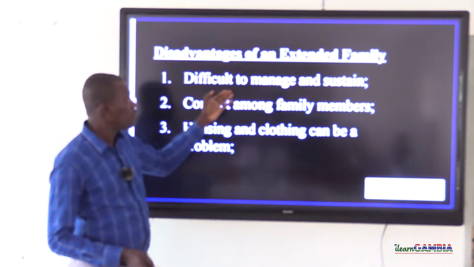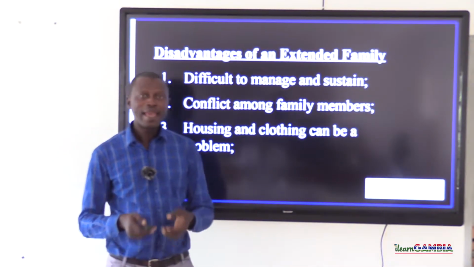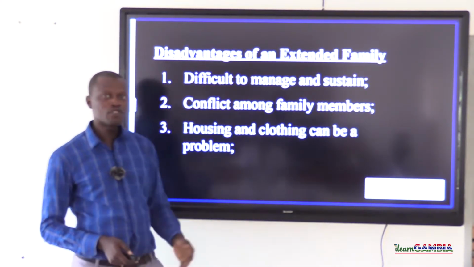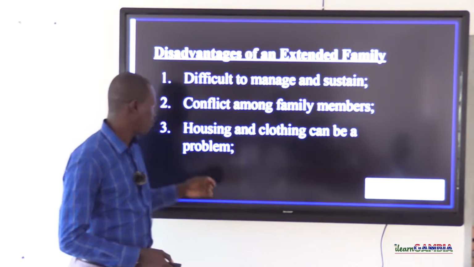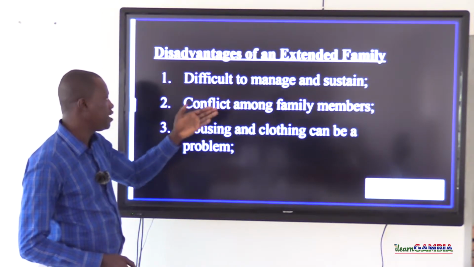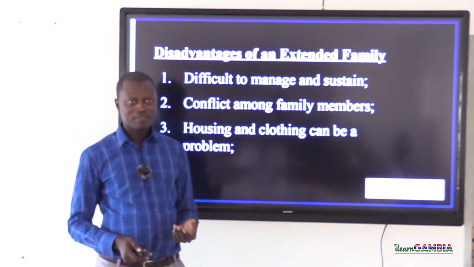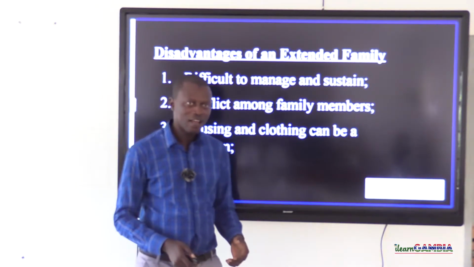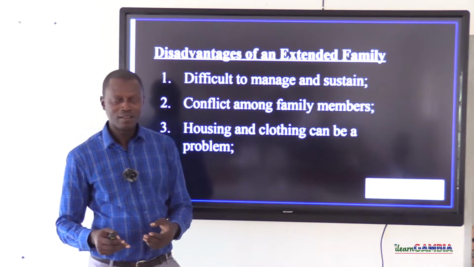So sometimes it is always not easy to manage and sustain, especially if the head of that extended family system lives on an unreliable income. It's always difficult. Another disadvantage is conflict among family members. For example, usually in some extended family setups, children from the same mother are closer to each other than children from the same father.